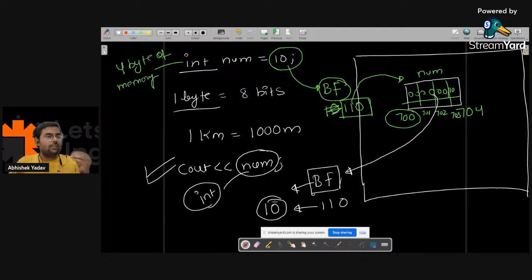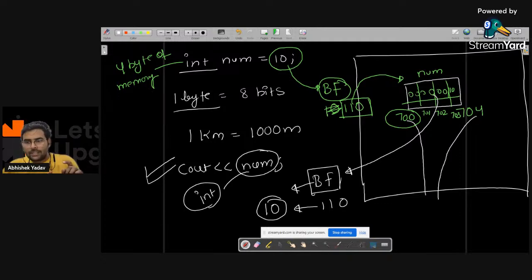Everyone is correct? Everyone is good till this point? Please write in the chat yes or no if it is clear till this point how the data is getting stored behind the scenes, guys. Yes or no? Yeah. So if it is clear, then the next point is this point.